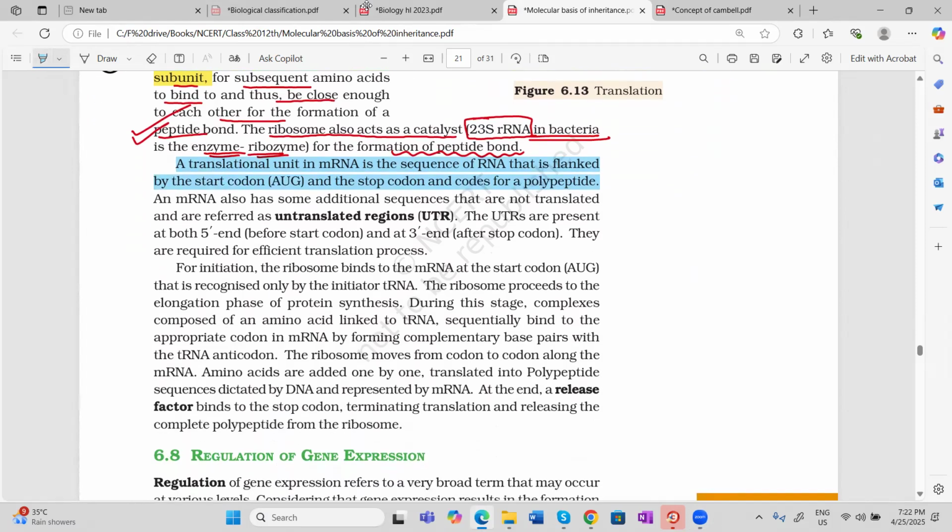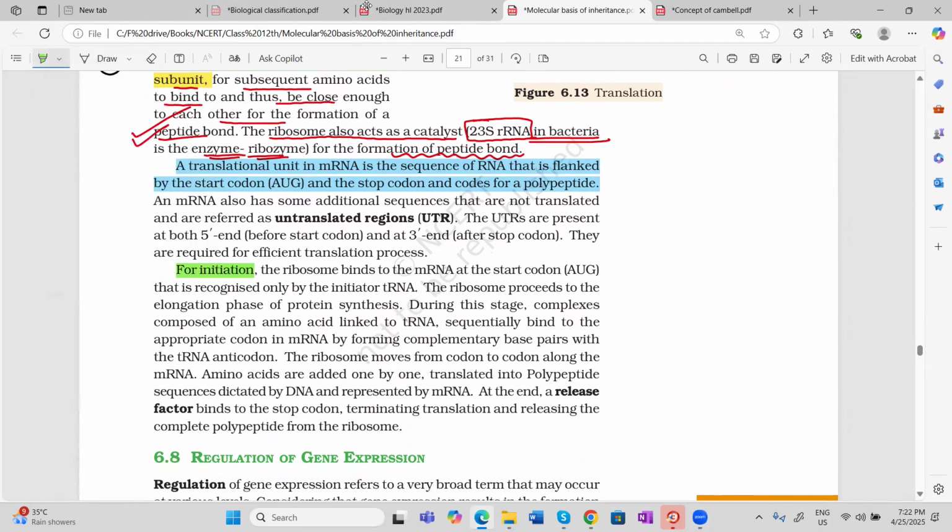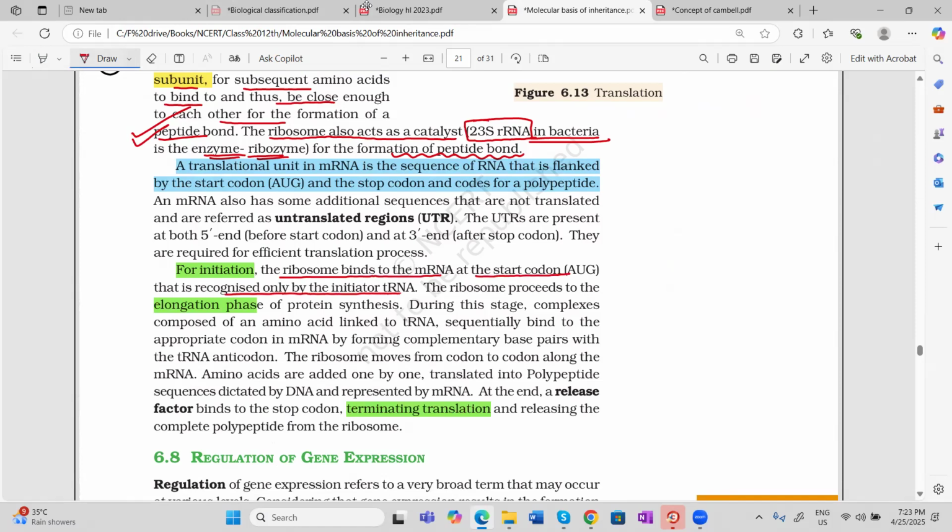So what are the three steps of translation? Please highlight the three steps. First is initiation, then elongation, and last is termination. So let us see them one by one. For initiation, the ribosome binds to the messenger RNA at the start codon, which is recognized by the initiating transfer RNA.